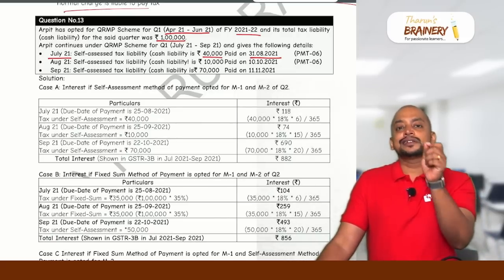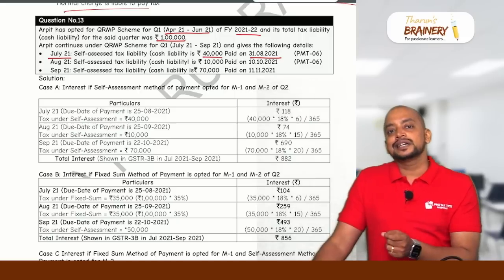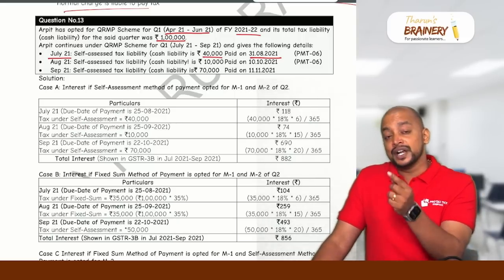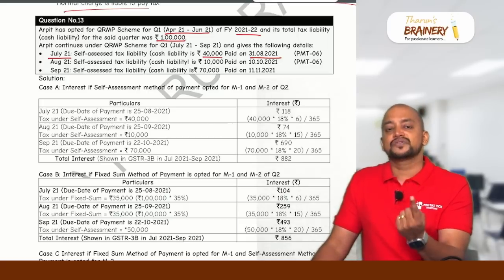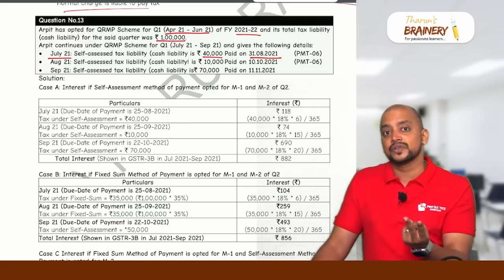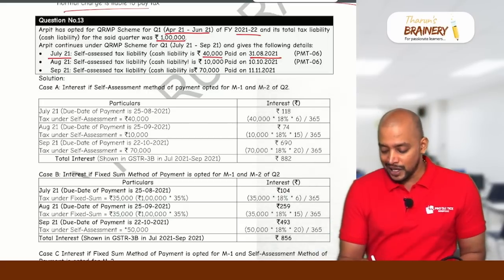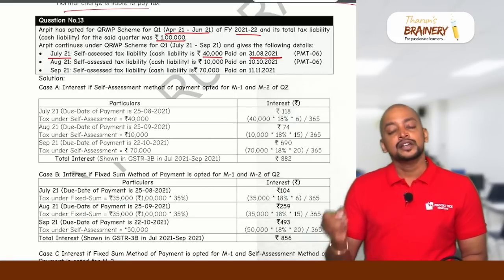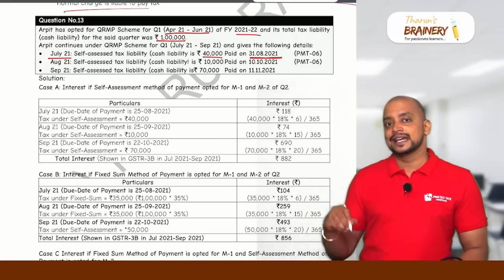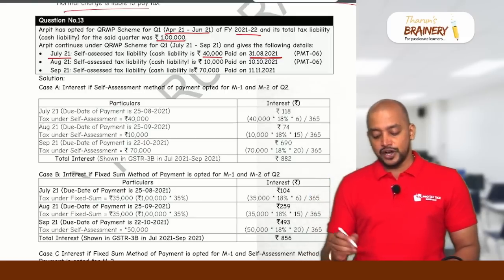For the first month and second month in the quarter, the GST will be payable by 25th of the month following that month. For July, it is 25th August. For August, it is 25th of September. So for July, it is 25th August. But when are they making the payment? 31st August. Now, for this 6 days delay, there will be interest on 40,000.